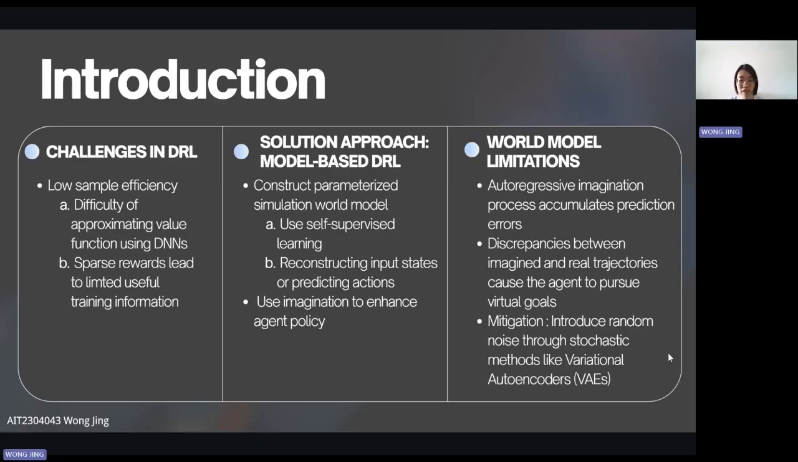However, this autoregressive imagination process accumulates prediction errors, leading to discrepancies between imagined and real trajectories, which can cause the agent to pursue virtual goals. Introducing random noise through stochastic methods like variational autoencoders helps mitigate this issue.